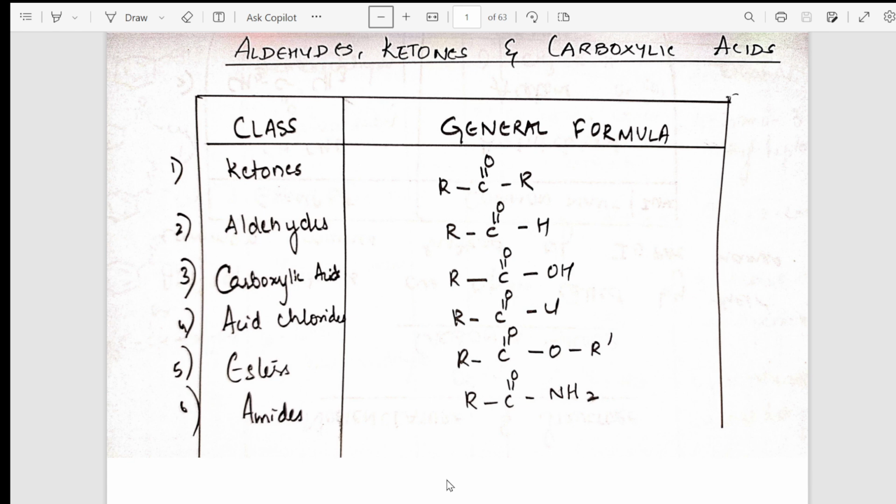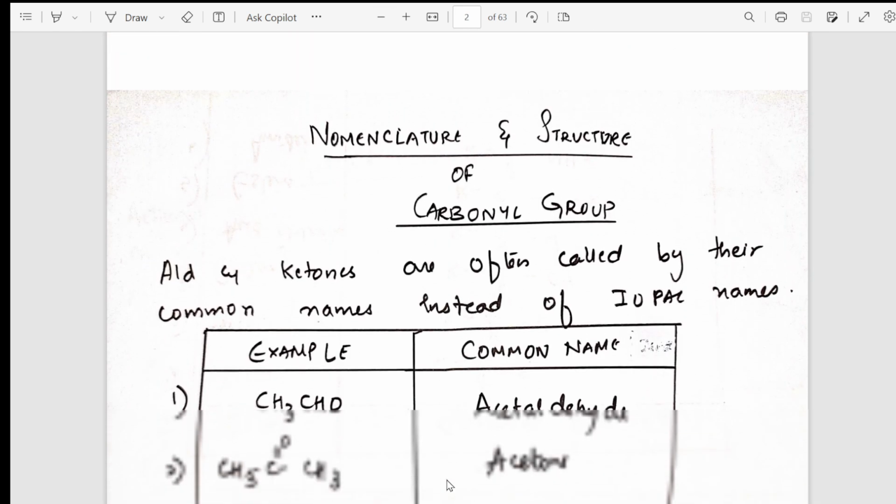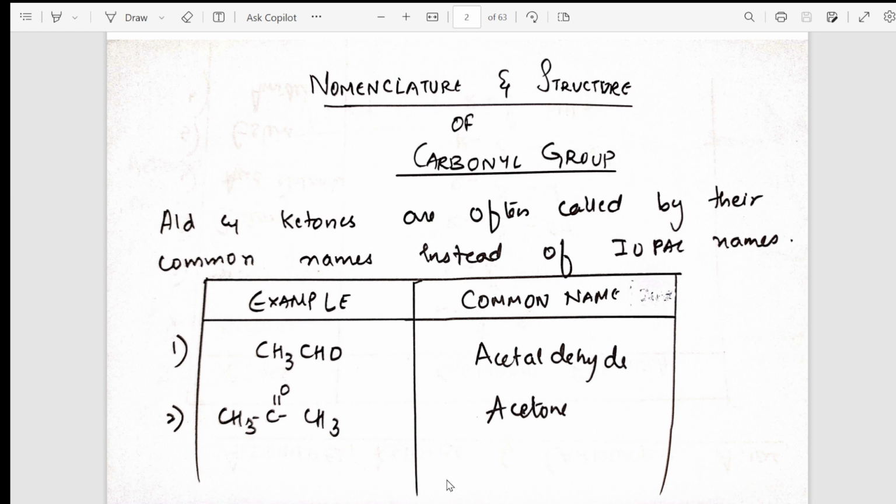The chapter which I've chosen today is aldehydes, ketones, and carboxylic acids. Now, students, as you see, this is a particular general formula, because you are going to study about ketones, aldehydes, acids, acid chlorides, esters, and amides. So I have just given the general formula and the category of what we are going to study. From there, the most important thing is nomenclature and structure of carbonyl compounds, so basically the common name and IUPAC name. In your exams, only the IUPAC name is asked.